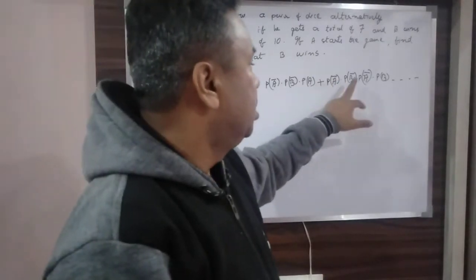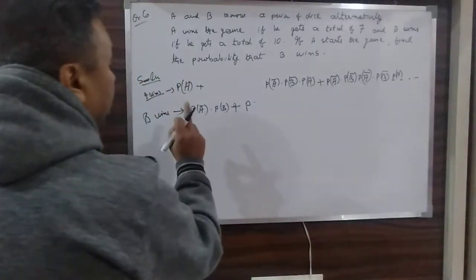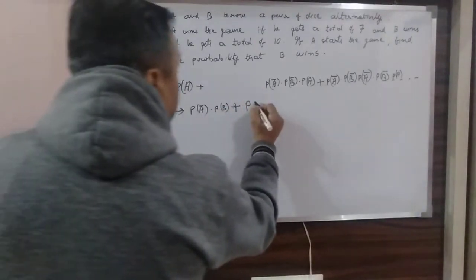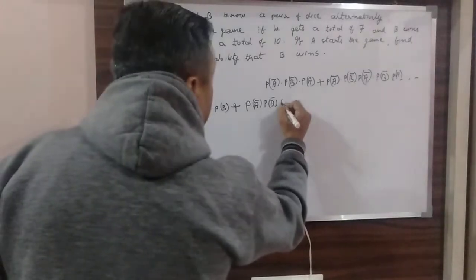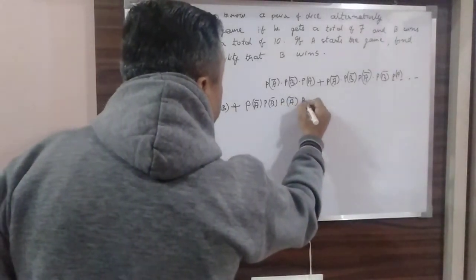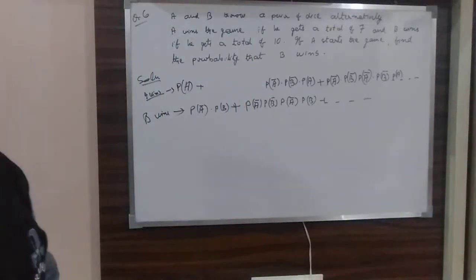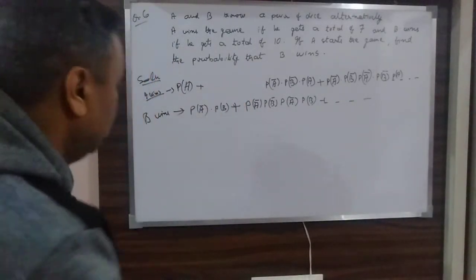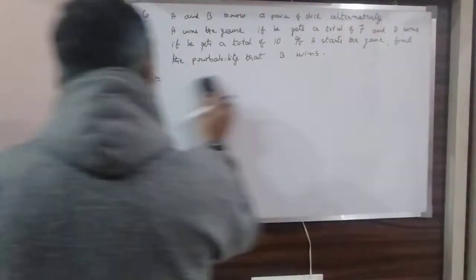Similarly, A loses, B loses, and again A loses, B loses, and then A will be getting the third chance. In this case, what will happen? A loses, then B wins. If B is once again losing, then A will be losing, and then B will be getting the second chance, and this will go on. So how to find out such probability? In this case, first I have to find out the probability of A.